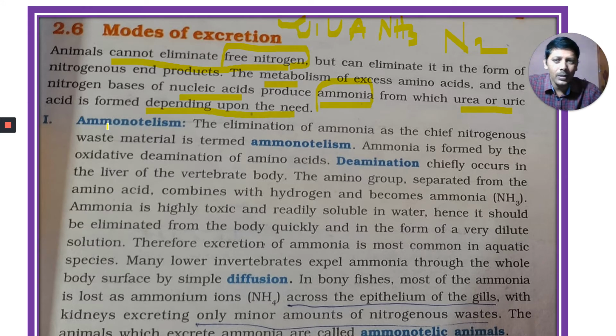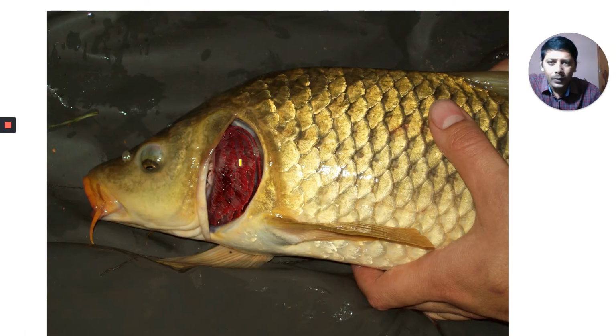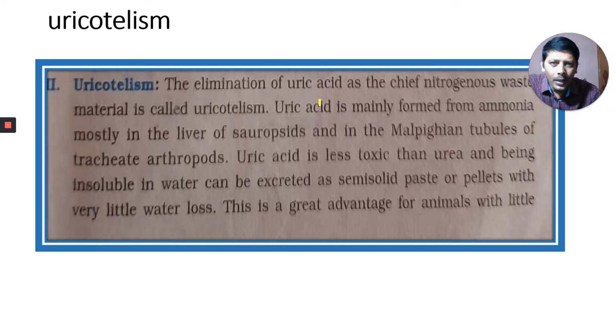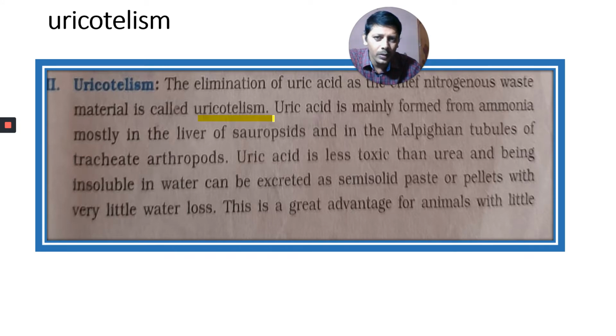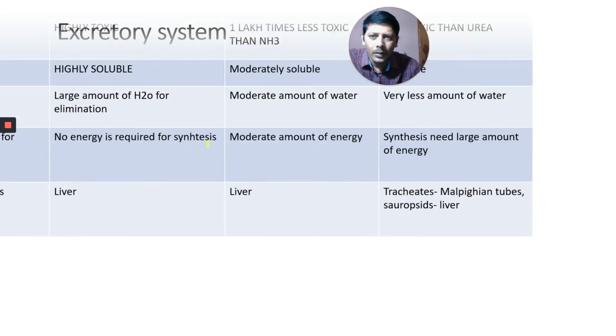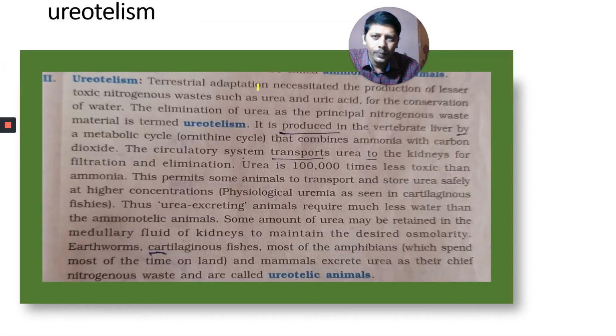First, let us talk about ammonotelism. The elimination of ammonia as the chief nitrogenous waste material is termed ammonotelism. Elimination of uric acid as the chief nitrogenous waste material is called uricotelism.